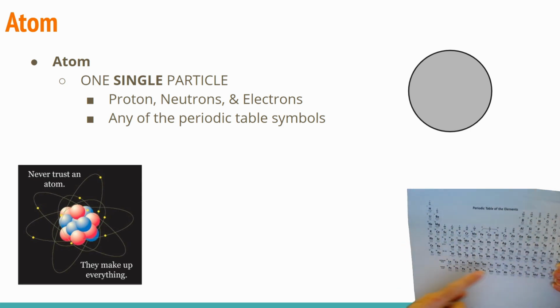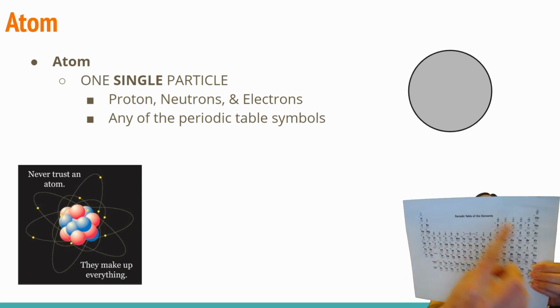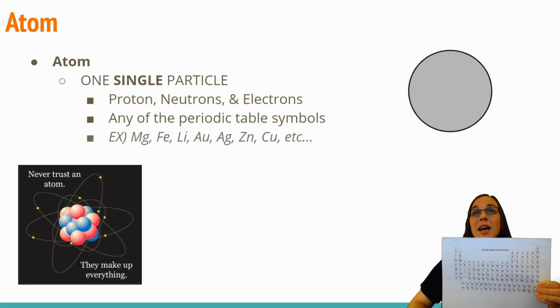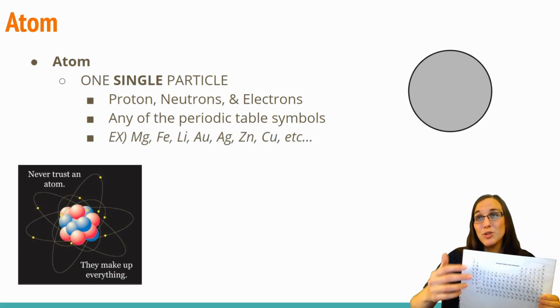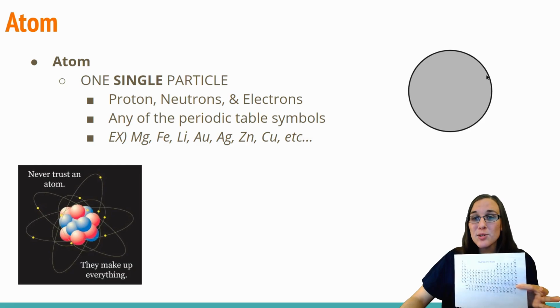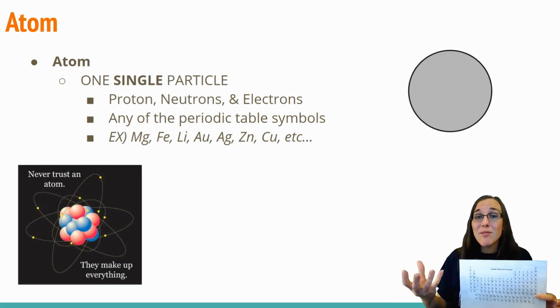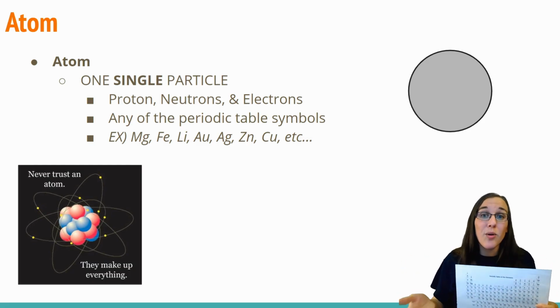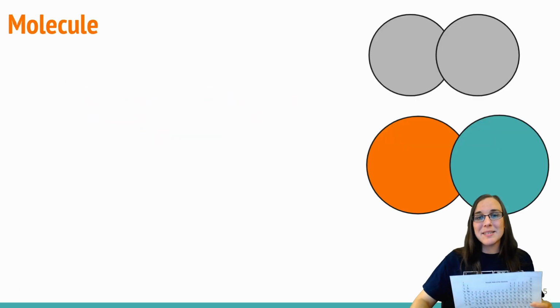They all have protons, neutrons, and electrons. Those are your atoms. I just put up a few examples up there, but I represent it also by this gray circle. And that represents one single particle or an atom in this case.